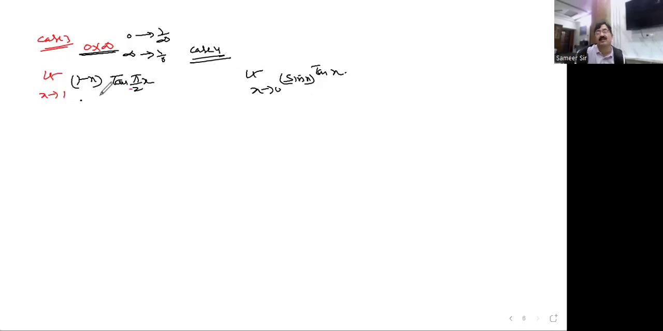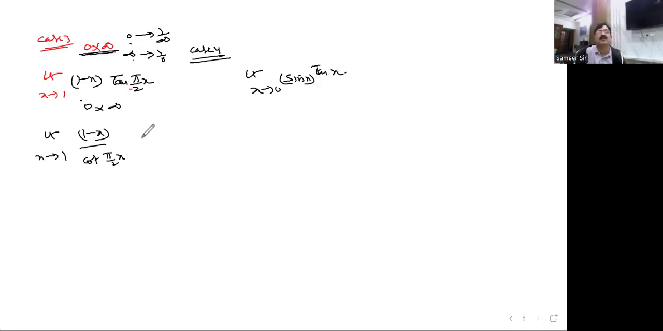Look at this example, you will understand very well. Here substitute 1, this will be 0. Here substitute 1, it will be infinity. So this means 0 into infinity form is there. What to do here? I said to you that you can use this or this one. I feel that this one is easy for me. Now 1 minus x I'll keep as it is. This tan I can write as 1 by cot(pi by 2 x), because 1 by cot is nothing but tan x. That's why I'm writing here.